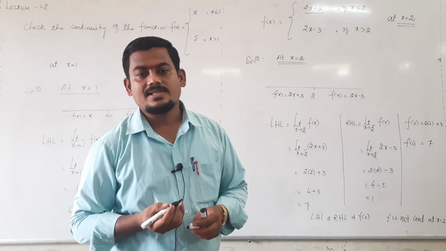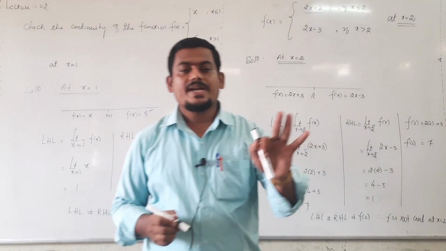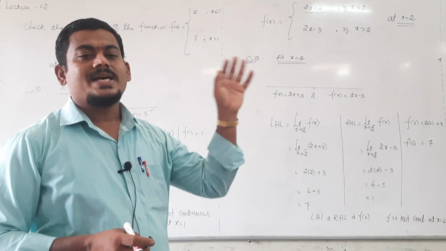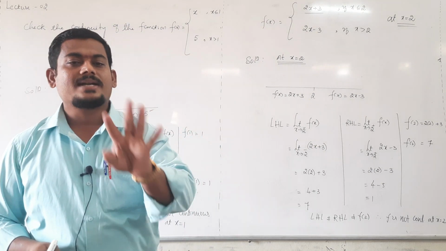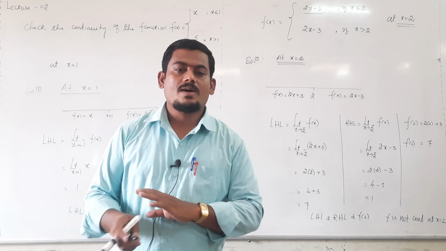Writing the conclusion is also important. Lastly, write whether it is continuous at that point or not, right? Whenever a particular point is given, just evaluate left hand limit, right hand limit and functional value at that point, right? With this problem, I will stop today's class.